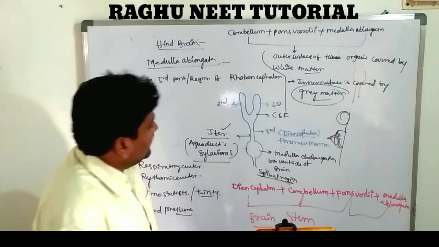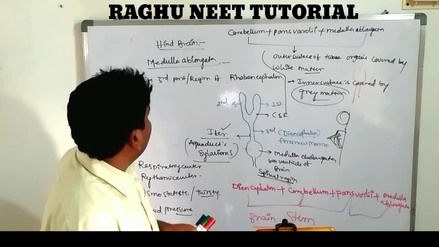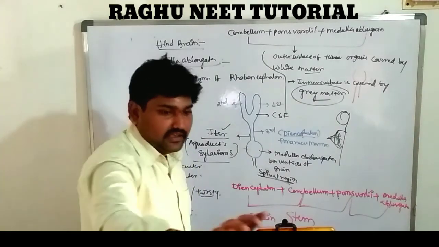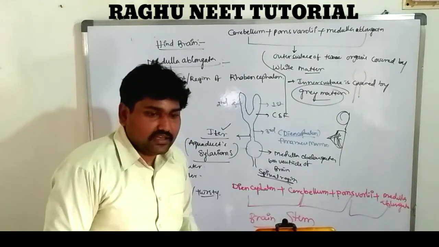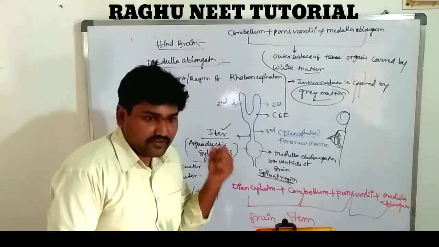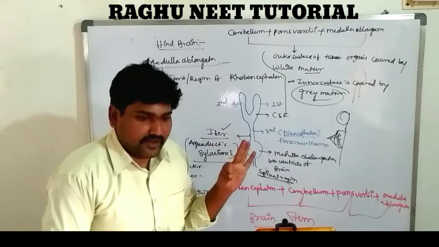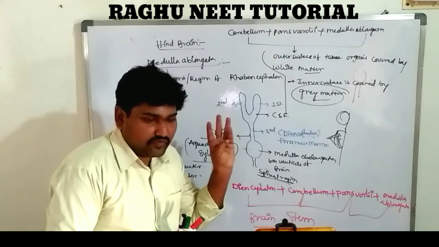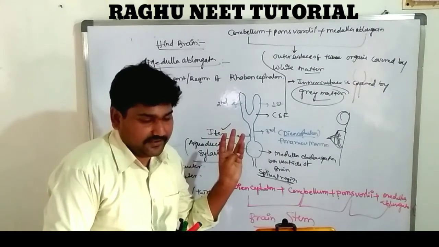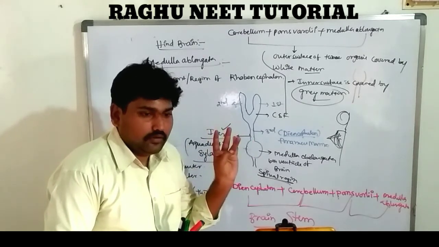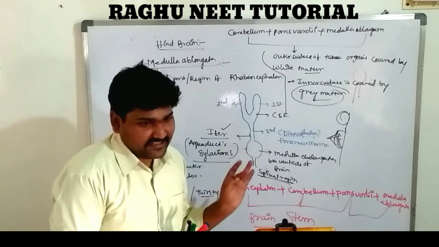So this is the information about the forebrain, midbrain, and hindbrain. The brain is divided into how many regions? Three regions: the forebrain, midbrain, and hindbrain. The first one, the forebrain, contains which parts? The olfactory lobes, the cerebral hemispheres, and the diencephalon.